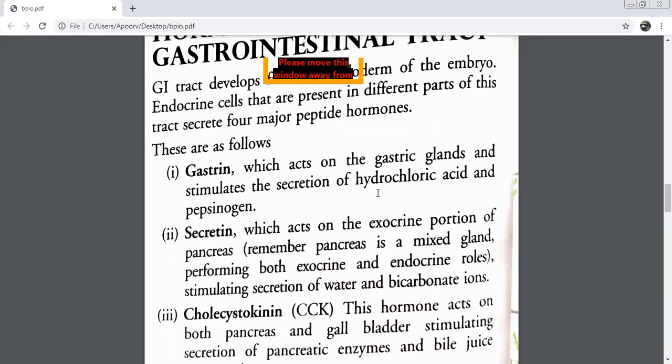Gastrin. Okay, I am going further. I will put on GI. My subdivisions would be gastrin. Gastrin acts on which glands? Gastric glands. Okay, it secretes 2 things. What are the 2 things? Hydrochloric acid and pepsinogen. What is the function of hydrochloric acid?